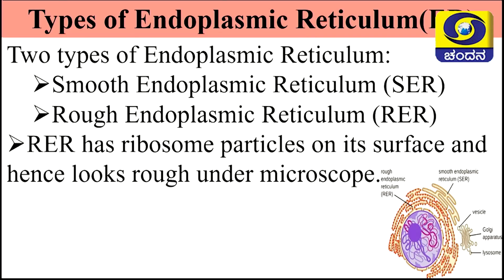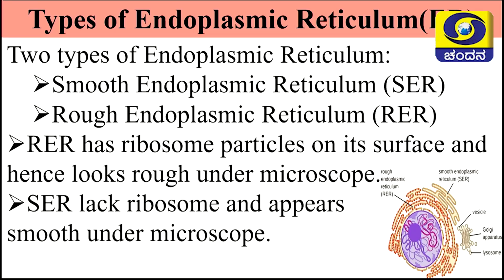Endoplasmic reticulum having ribosomes is called RER, that is rough endoplasmic reticulum. Whereas smooth endoplasmic reticulum lacks ribosomes, hence it appears smooth under the microscope. Here in the picture you can even identify smooth endoplasmic reticulum. There it is not having any ribosomes.